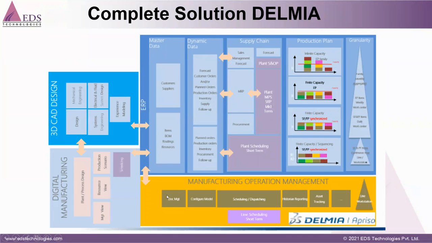Delmia Apriso is for manufacturing operations management, and this is for optimization, which is for scheduling and optimization, covered by Delmia Ortems and Delmia Quintiq. We have seen only this because it is related to the 3DEXPERIENCE platform, and this is for some very vast solution.